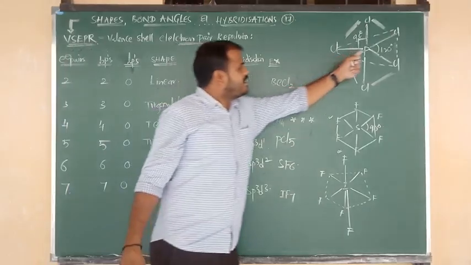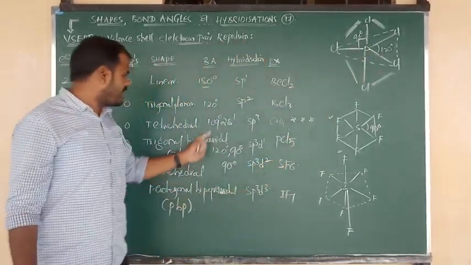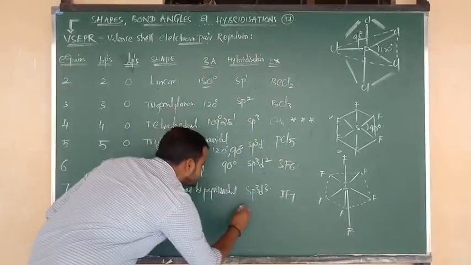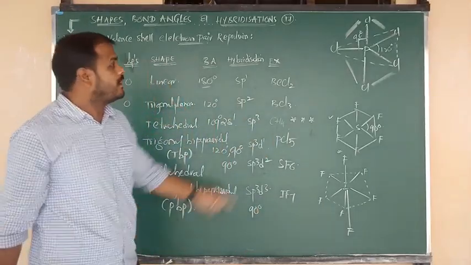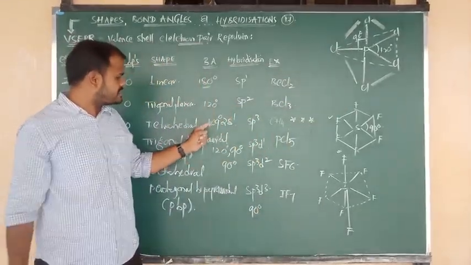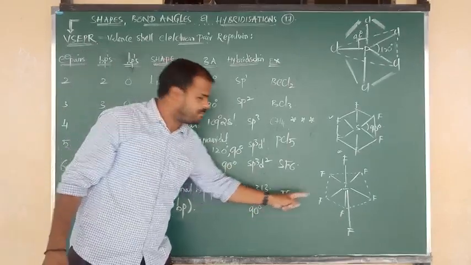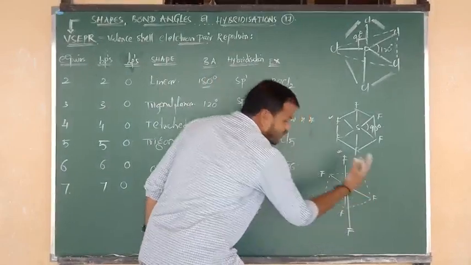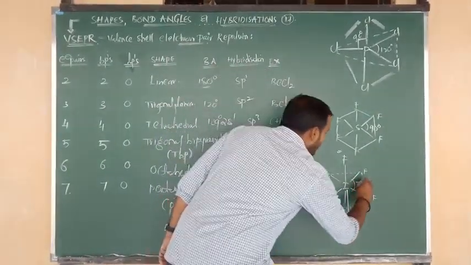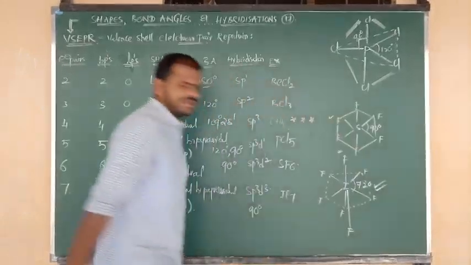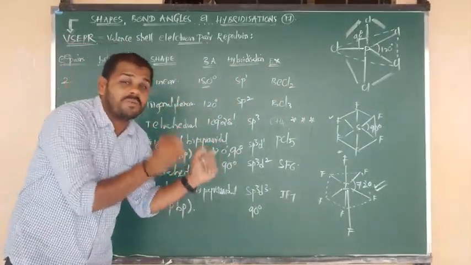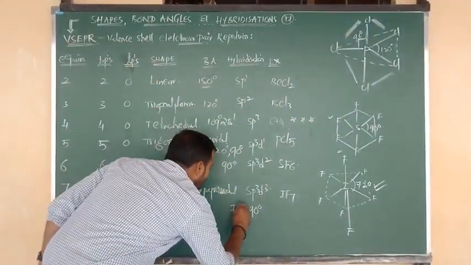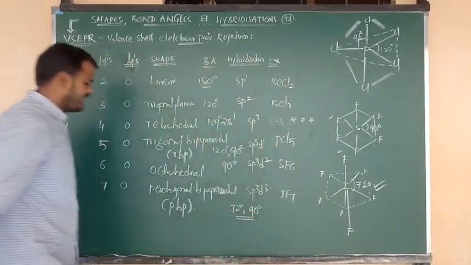And what about bond angle? Listen carefully. In PCl5, trigonal contains 120, but axial contains 90. Here also axial is there, so definitely we have to say 90 degrees. But the trigonal form contains 120 degrees. In IF7, the pentagonal form is there, so in the pentagonal form, between any two fluorines around iodine, the bond angle is exactly 72 degrees. But the axial fluorine contains 90 degrees. So here also we can write two types of bond angle, 72 and 90 degrees.